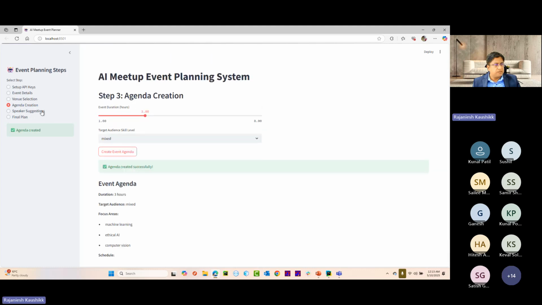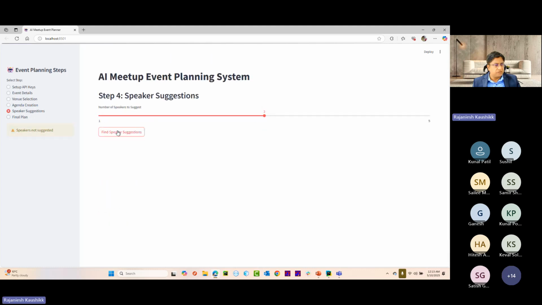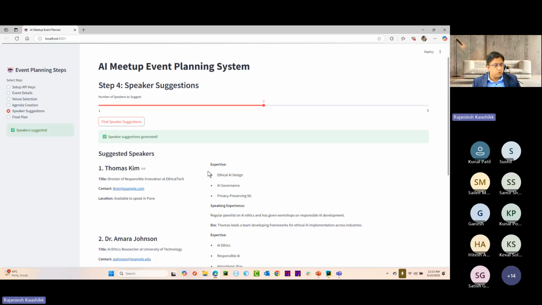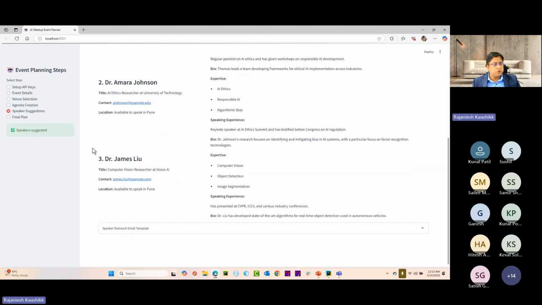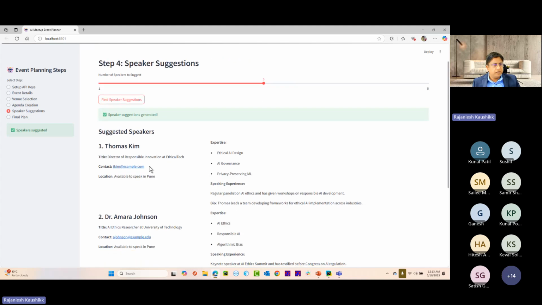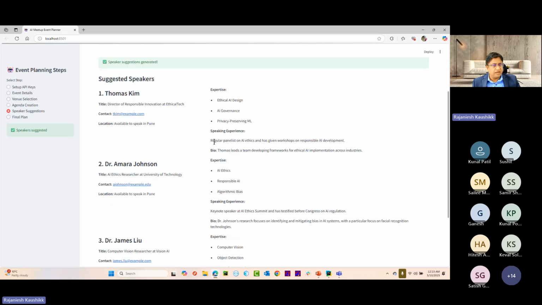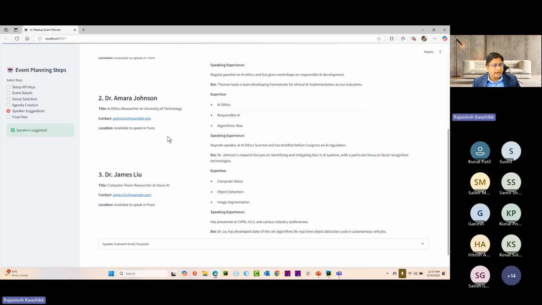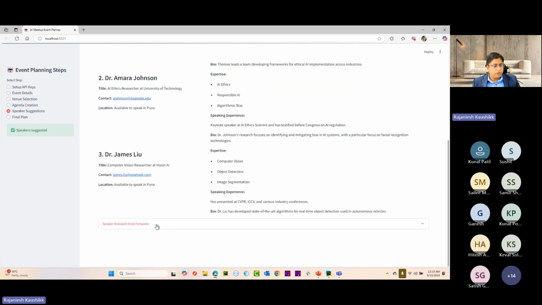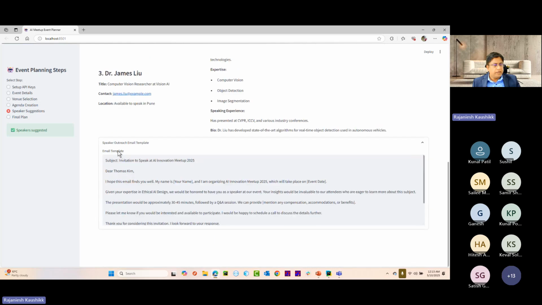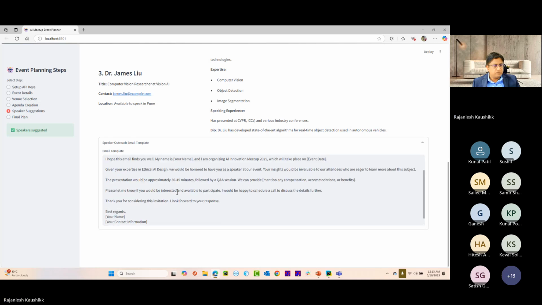After this, I'm going to ask, what is the speaker suggestion? It is going to give me the speakers based on whatever information I have fed into it, but obviously it can go onto the internet and find that expertise. In this case, it is telling me these speakers and their expertise level and speaking experience. It also provided a speaker email which I can copy paste and send to each of these speakers.